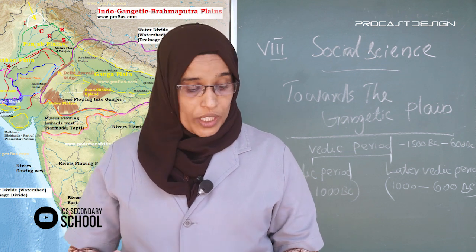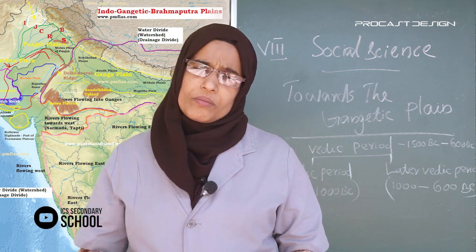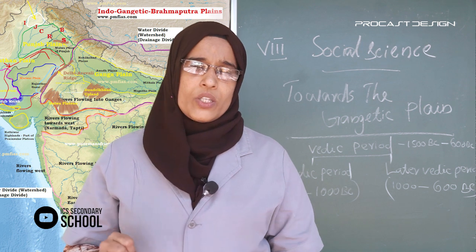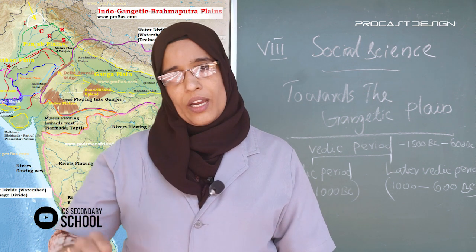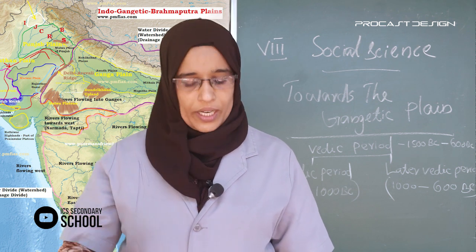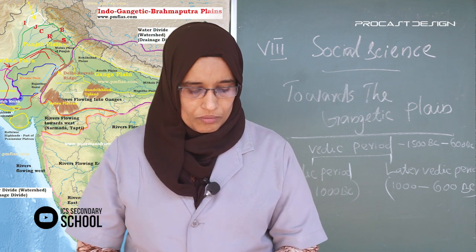In the Saptasindhu region: king, priest, common man. In the Gangetic plains: Brahmins, Kshatriyas, Vaishyas and Shudras, the caste system.